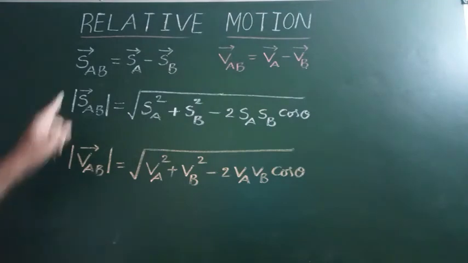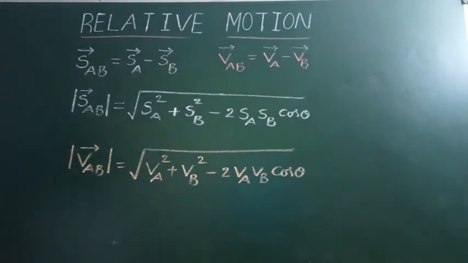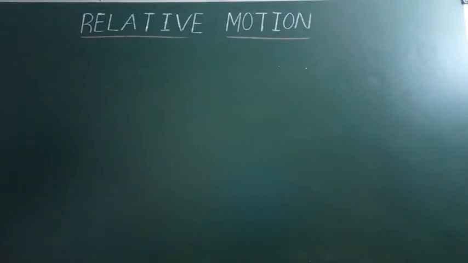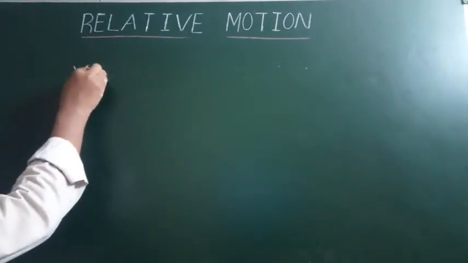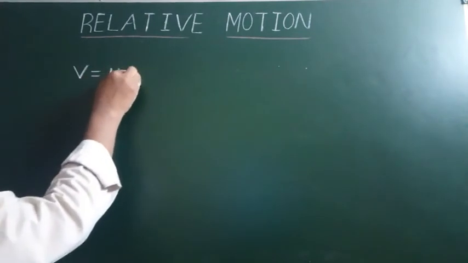These are the displacement, velocity and acceleration equations. Acceleration of A with respect to B is equal to acceleration of A minus acceleration of B. After this, these same equations are applied to the equations of motion. Now we write the equations of motion. The first one is V is equal to U plus AT.